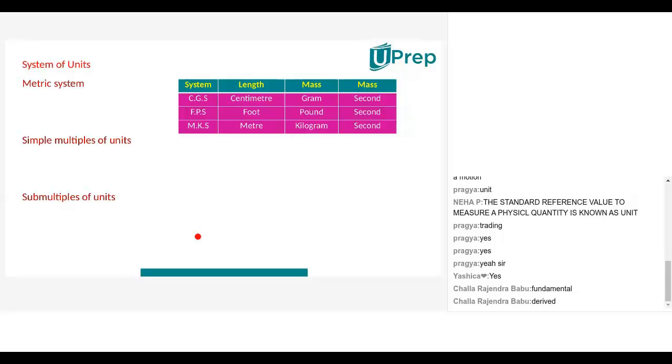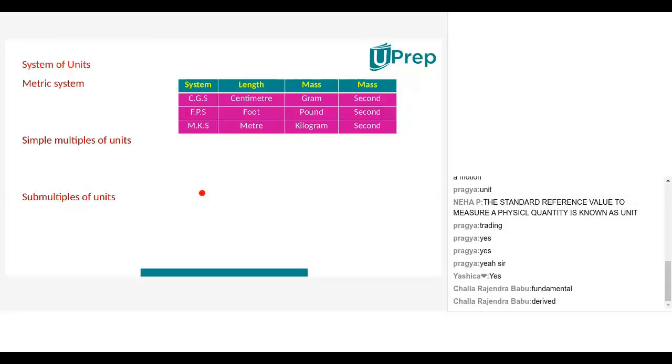Okay, sir. Nana, tell me how many fundamental physical quantities are there? Just now you learnt. There are 3. What are they, Nana? They are length, mass, and time. Very good, Nana. And whatever units will be there, those units will be called what, Nana? Fundamental units. And those fundamental units are defined in different ways by different scientists, Nana.